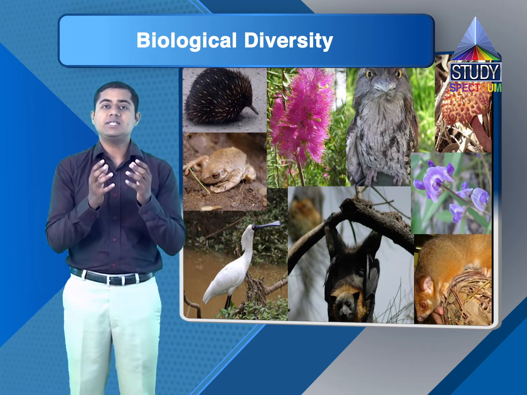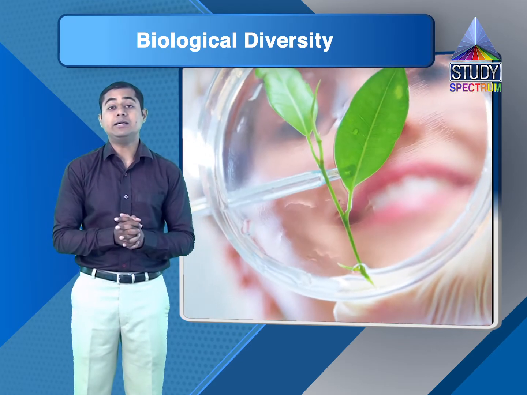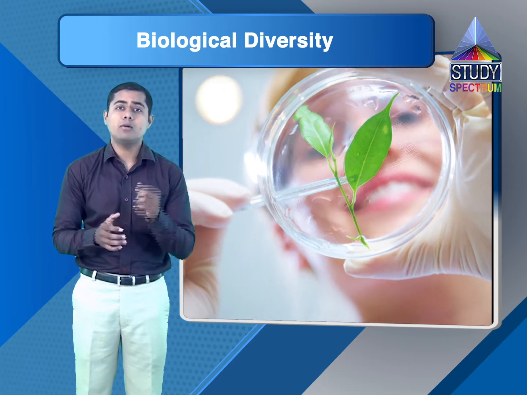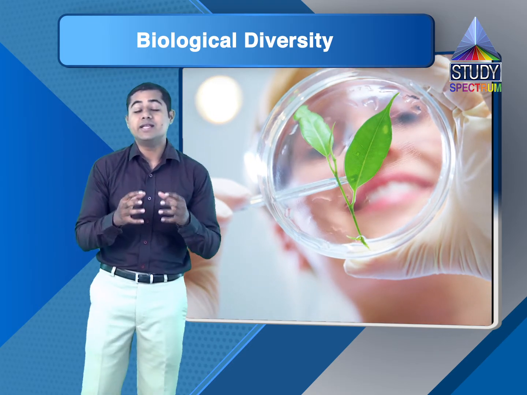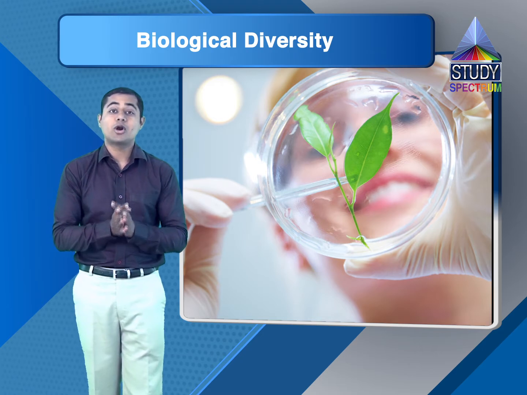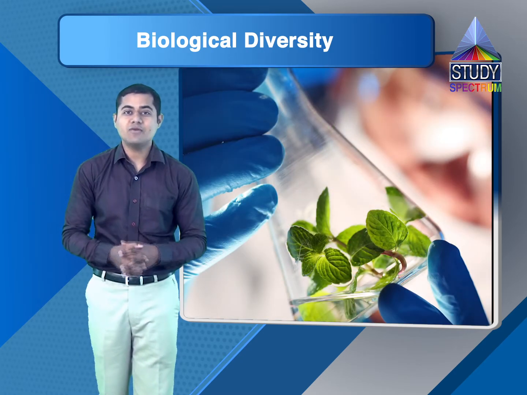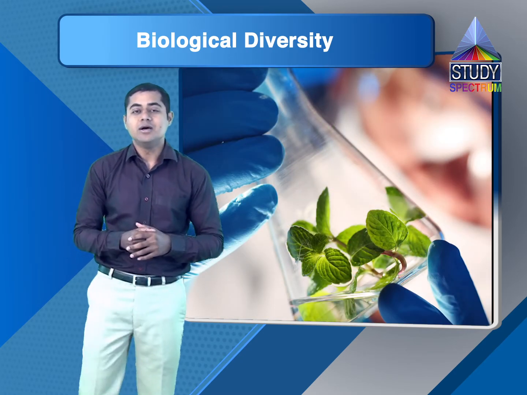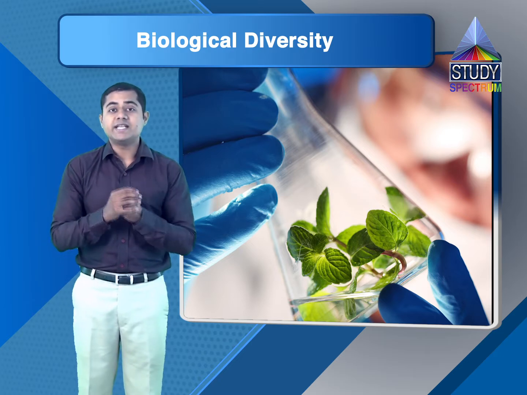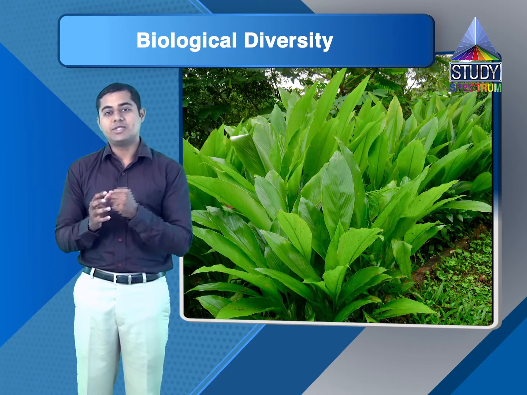Also, we are using science. We are taking huge help from science to help this biodiversity. How? There is a stream of science for our help which is called biotechnology. Now we all know what biotechnology is, right? We are making some experiments with the genetics of the plants and of the animals.